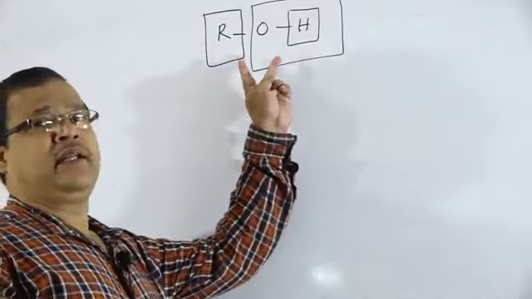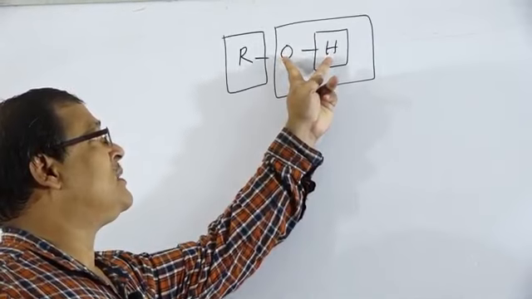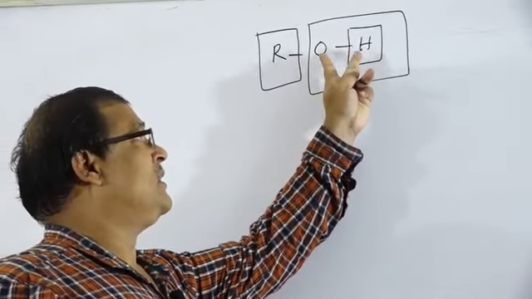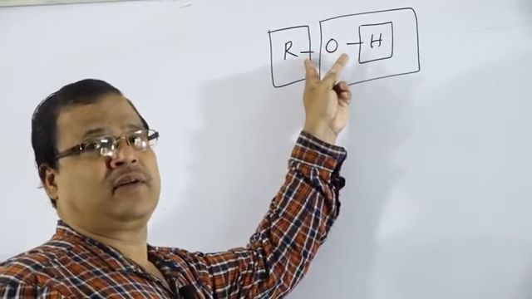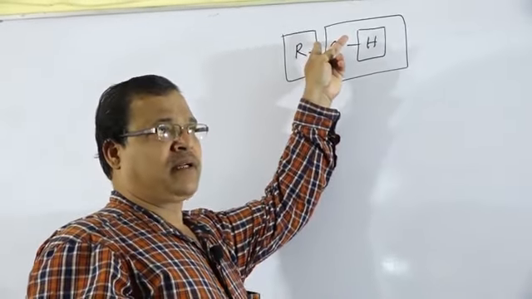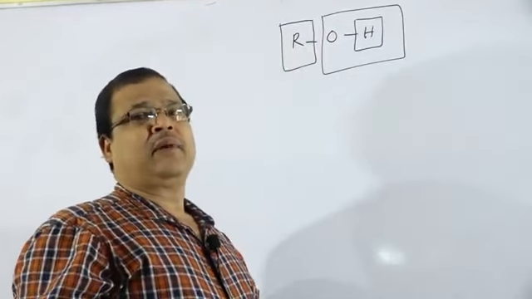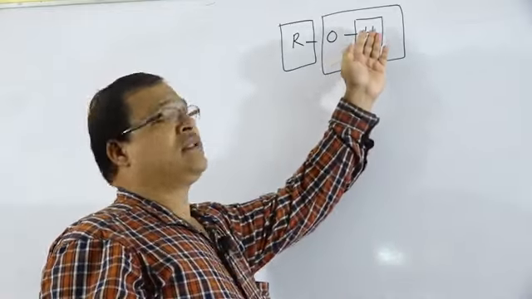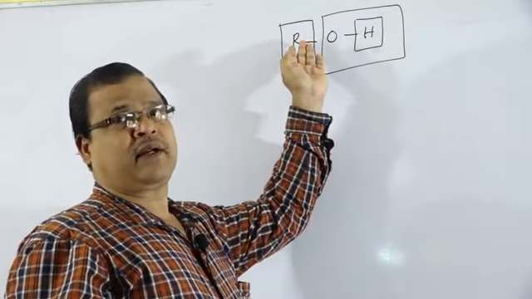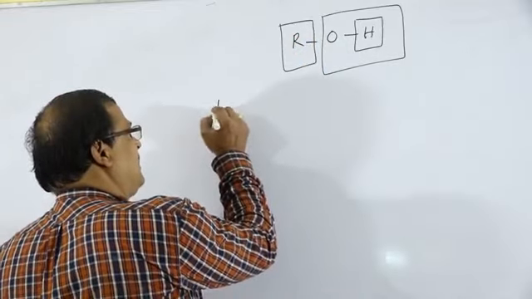Reaction due to the H part means cleavage of the oxygen-hydrogen bond. Reaction due to the OH part means cleavage of the carbon-oxygen bond, and then reaction due to the R part. But besides this, there are some other properties. First we will discuss these other properties, and then we will go for the reactions due to the H part, OH part and R part.